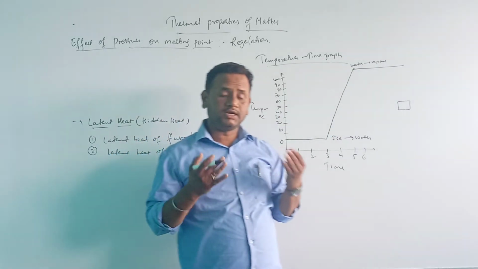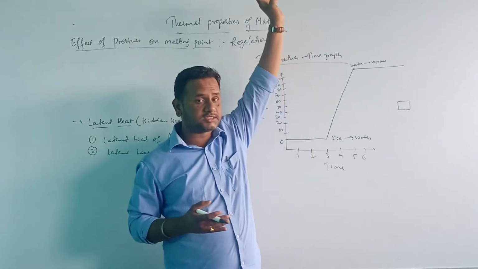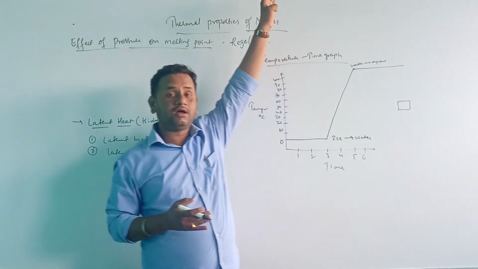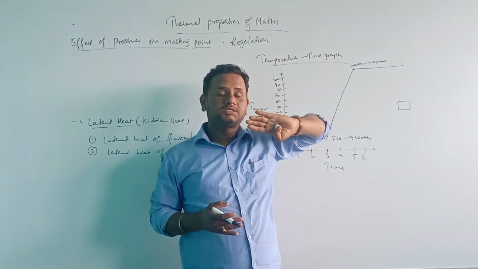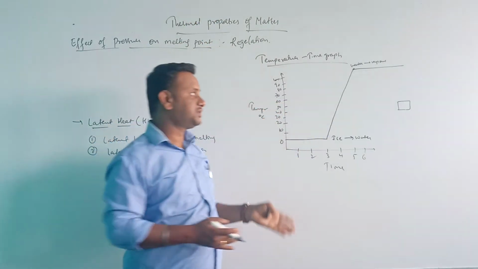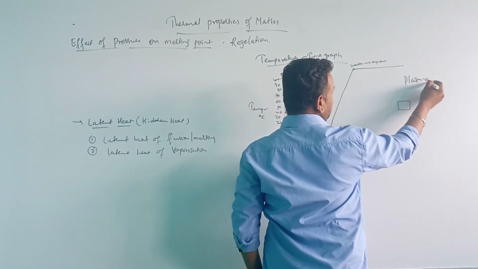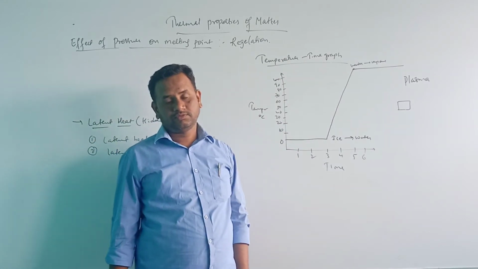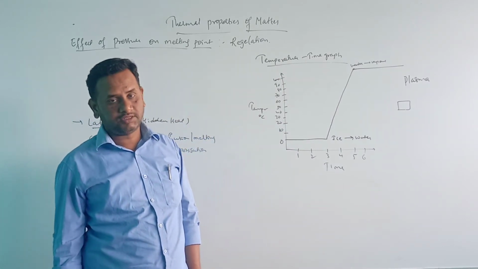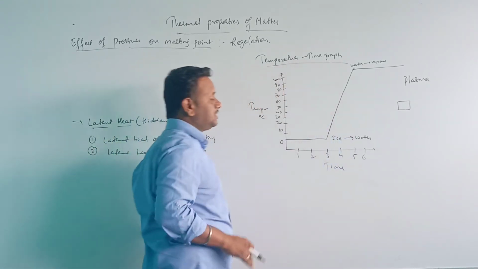Now if you heat it continuously, more than 100 degrees Celsius, it converts into one more state which is called the plasma state, where free electrons and ions are formed. So this is the temperature-time graph.